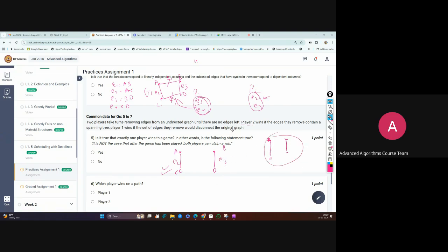So here, who wins actually? Player one wins, because P2 is not able to make a spanning tree with the help of the edges that P2 removed. But P1 is able to make a disconnected graph after removing these edges from the original graph. So here player one wins. This is the actual game. I hope this is clear.